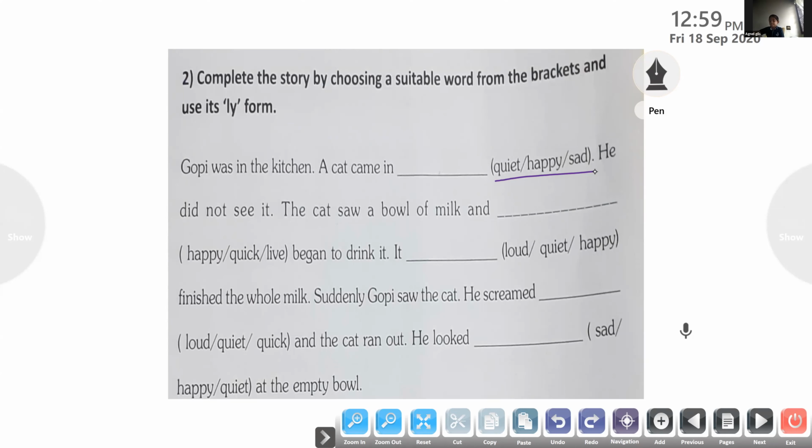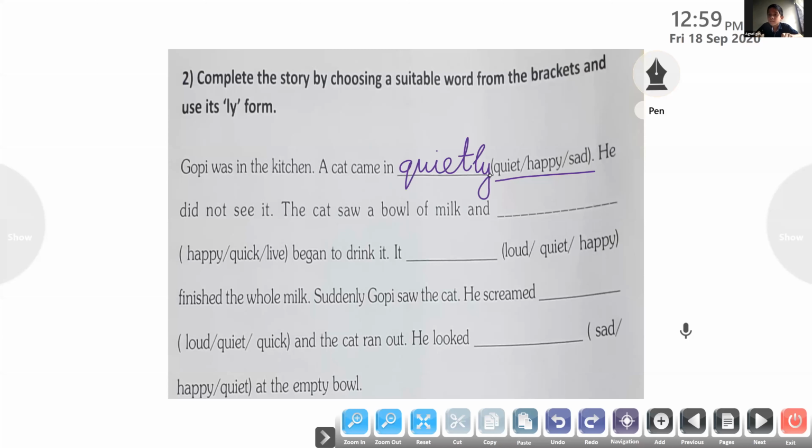Which is the correct word there? The cat came in dash. What do we have to write there? Now you tell me the answer. The cat came in. Is it quiet, happy, sad? We have to change that into an adverb. The cat came in happily? No. Quietly. How does the cat enter your house? Quietly. So here a cat came into the house very quietly. Now we'll move on to the next sentence.